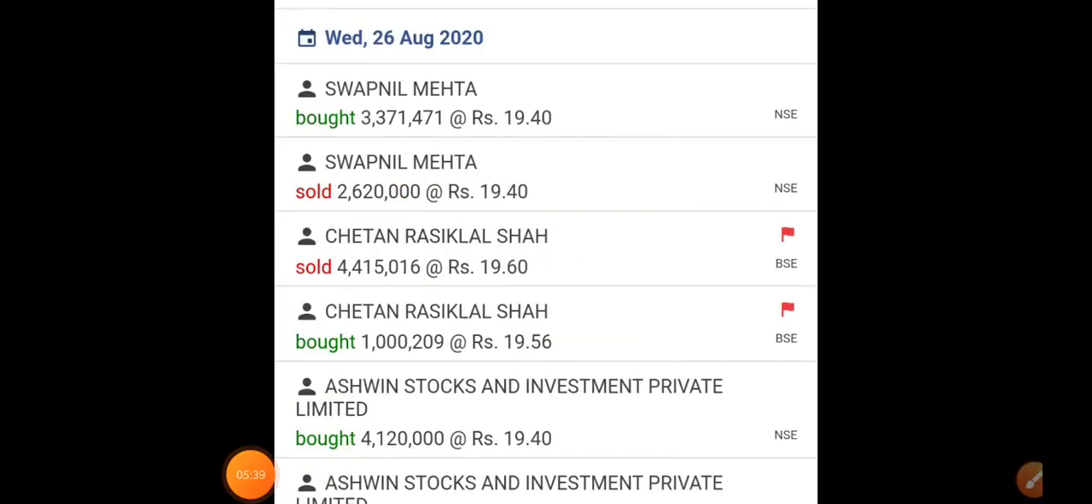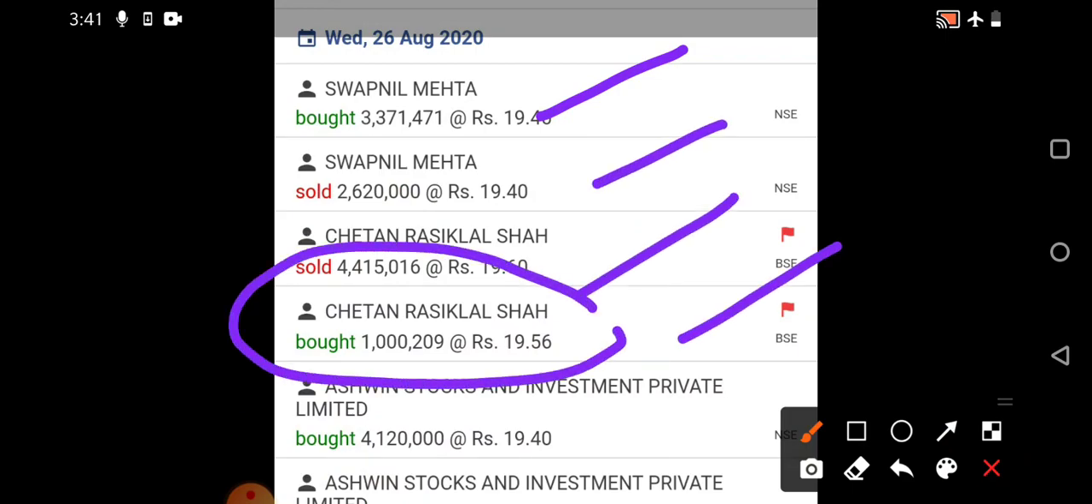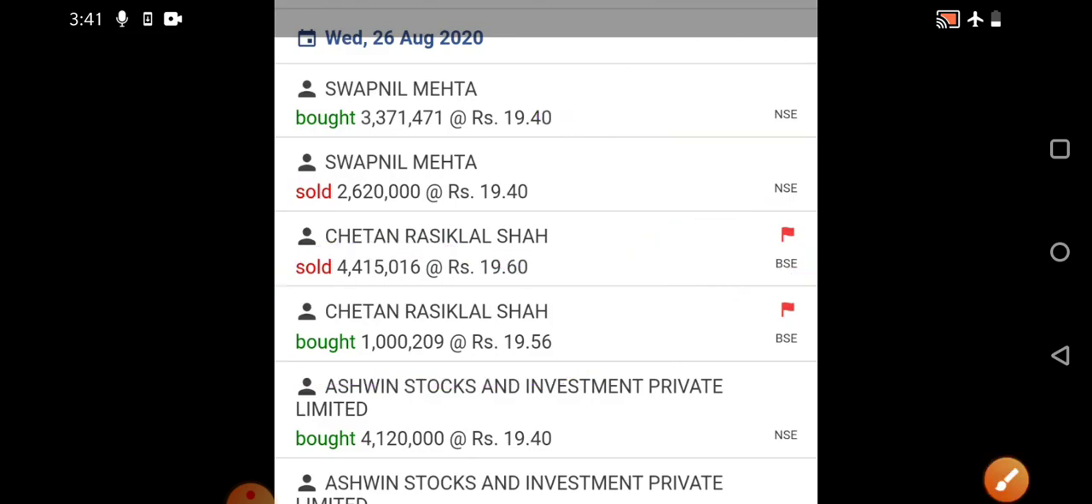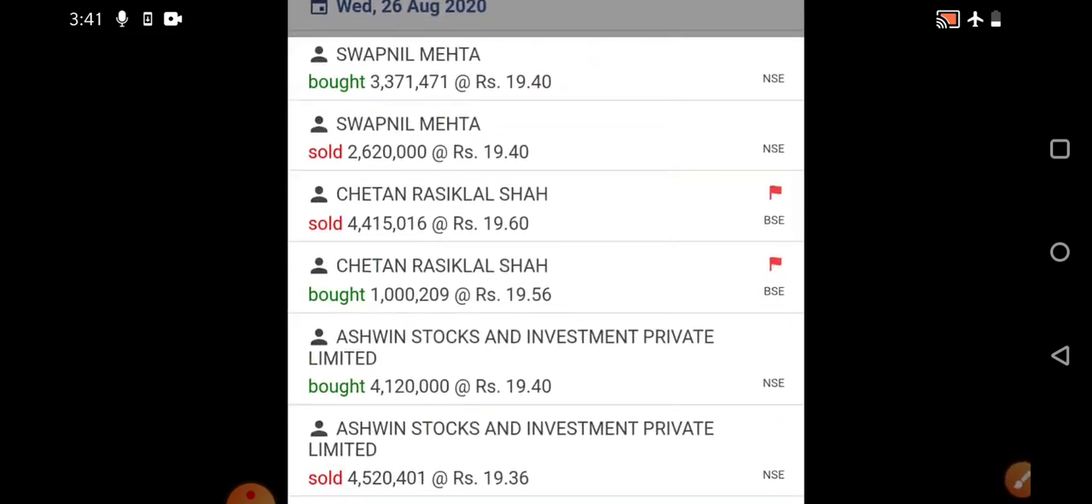Okay, so now when we go to 26th August, first we discussed 1st September, again 31st August, and now we are at 26th August 2020, where again Mr. Swapnil Mehta has done the trading at 19.40, again sold two times. Again Chetan Rasiklal Shah has bought at 19.56, again Ashwin Stocks and Investments bought at 19.40, again they have sold at 19.36. So regular rigorous trading is happening by these organizations mainly.